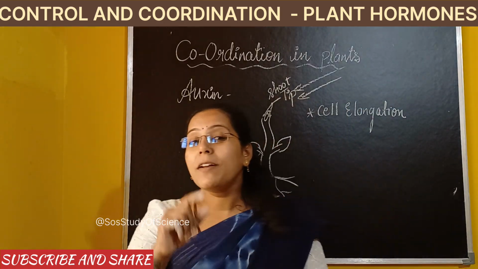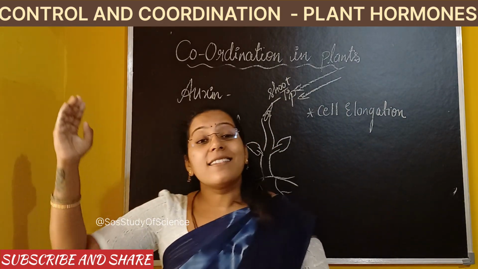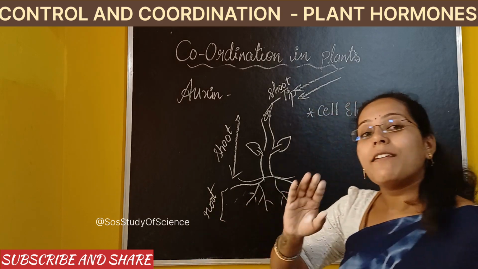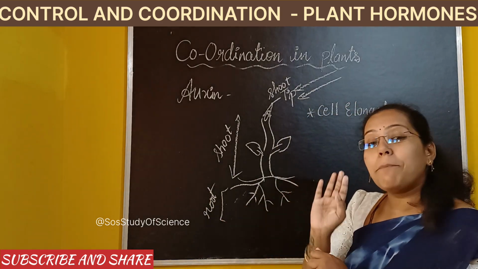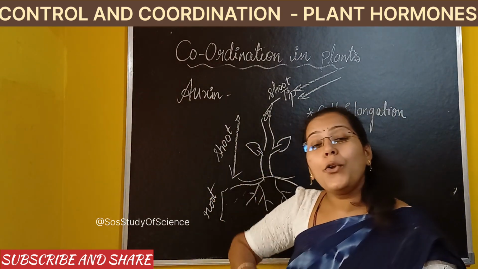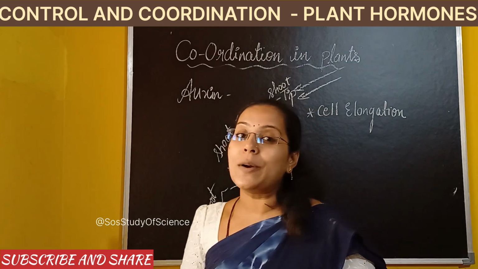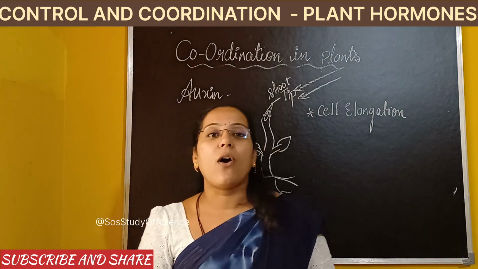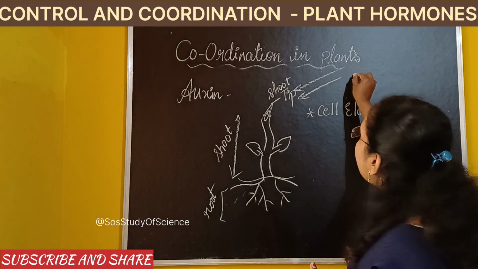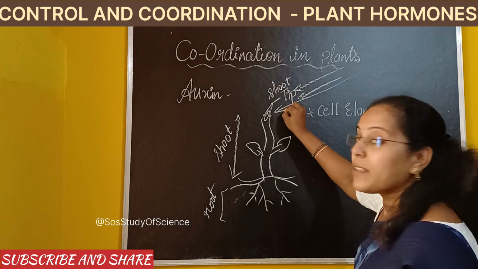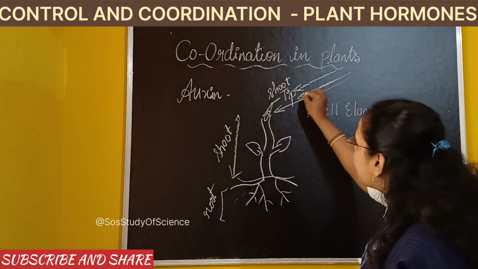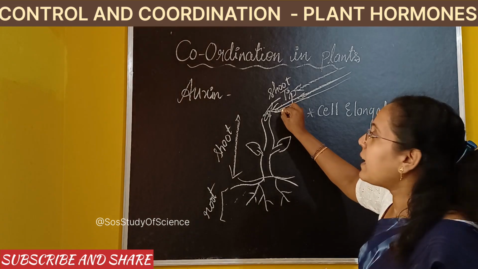And children, you must also know, as sunlight is falling on the plant, we always say that the plant bends towards sunlight. Do you know the reason why the plant is bending towards sunlight? It is because, see, when sunlight is falling from one direction, okay, say for example, the sunlight is falling from this direction. What happens?